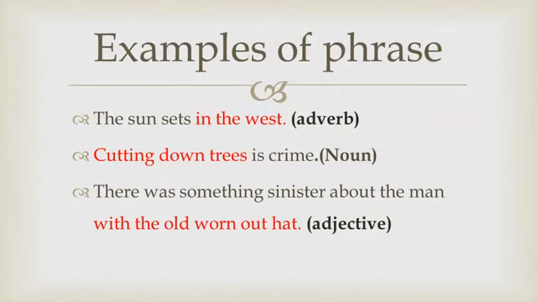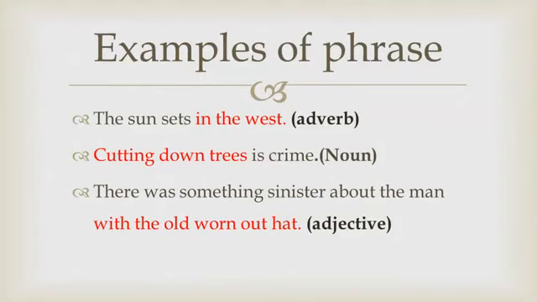In the west is not giving complete sense if we separate it from the rest of the sentence. But it gives a sense when it is arranged in a sentence. For example, the sun sets in the west. When we read the whole sentence, it is giving us complete sense. The phrase is contributing to the meaning of the sentence. But when we separate it from the rest of the sentence, it does not give us complete sense. The third important thing about a phrase is that it can act like a noun, adverb, or adjective.